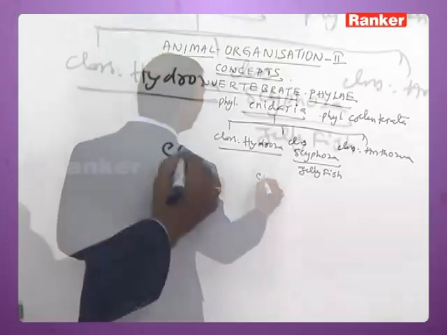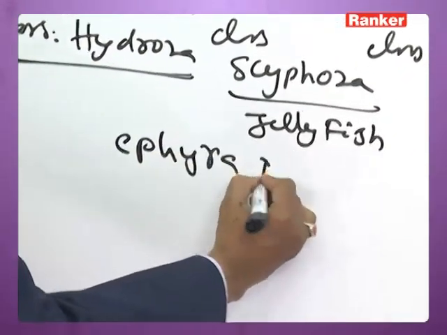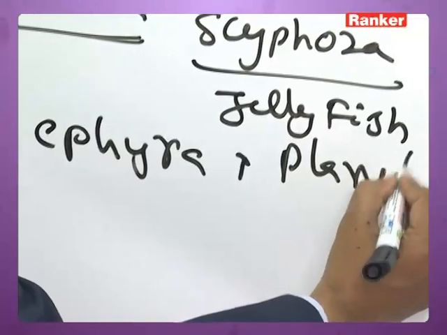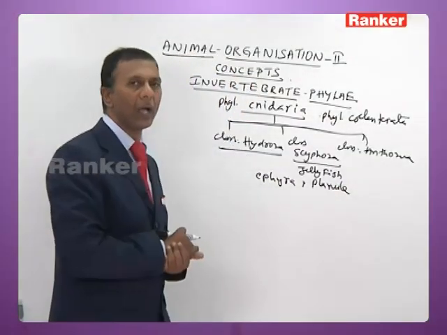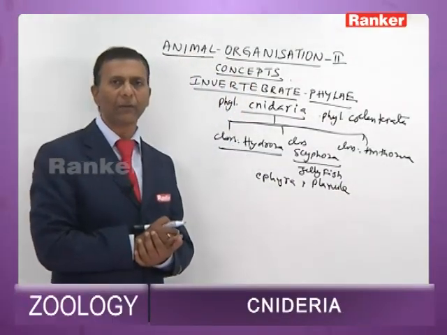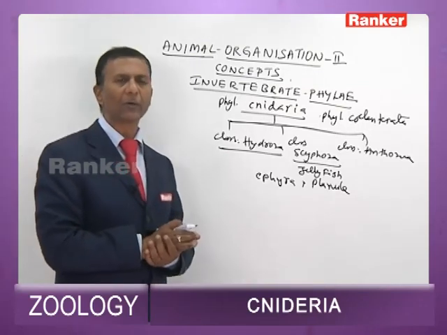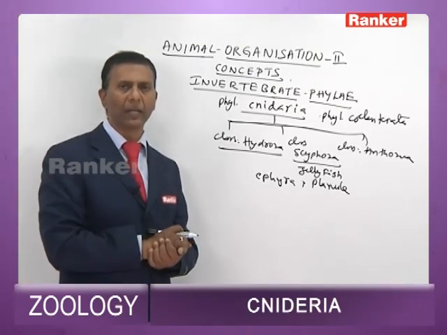The Scyphozoans have got two types of larvae: Ephyra and Planula. Ephyra and Planula are the larvae of Scyphozoans. And all Scyphozoans are exclusively marine.